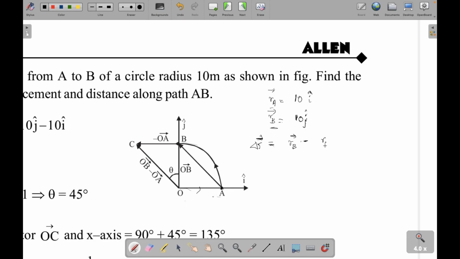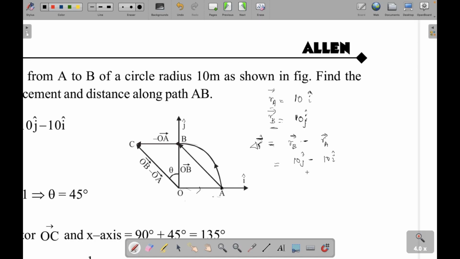RB is 10 j cap minus 10 i cap. So this is the displacement of this particle.